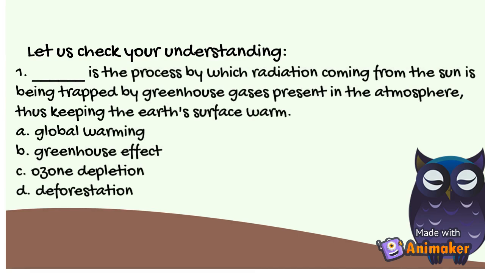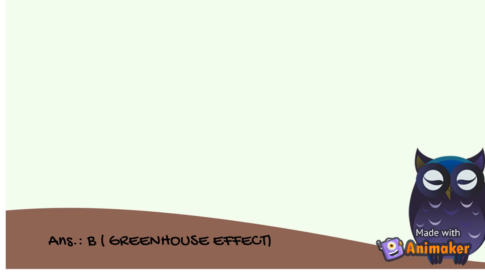Now, let us check your understanding. 1. Blank is the process by which radiation coming from the sun is being trapped by greenhouse gases present in the atmosphere, thus keeping the Earth's surface warm. A. Global warming. B. Greenhouse effect. C. Ozone depletion. D. Deforestation. And the correct answer is letter B, greenhouse effect.